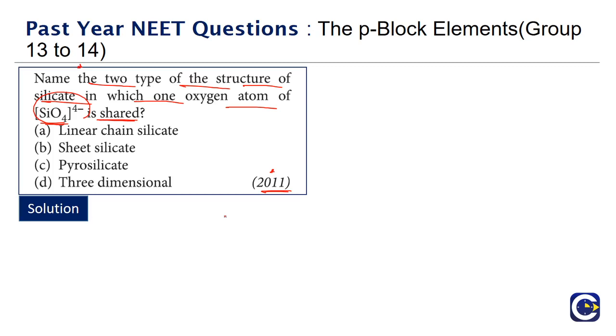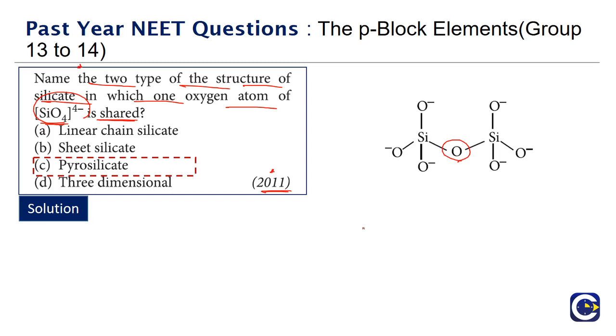But here the question is one oxygen atom of SiO4 4 minus is shared between the two entities. So if you look at the pyrosilicate, pyrosilicate will have one oxygen atom being shared. So the correct answer is pyrosilicates. The pyrosilicates will have one oxygen atom shared between two SiO4 units.